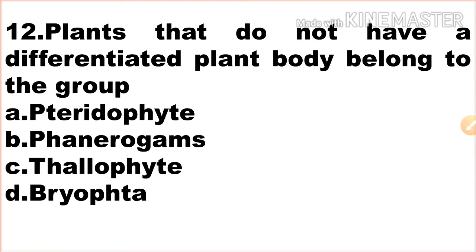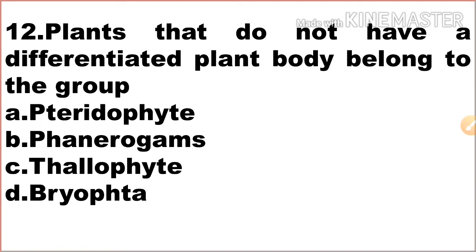Next one, plants that do not have a differentiated plant body belong to the group. Option A pteridophyte, option B phanerogames, option C thallophyte, option D bryophyte. The plants that do not have a proper shape are mostly aquatic.